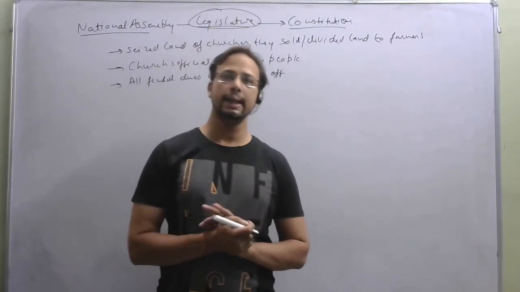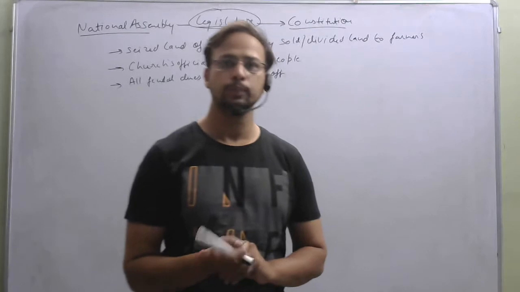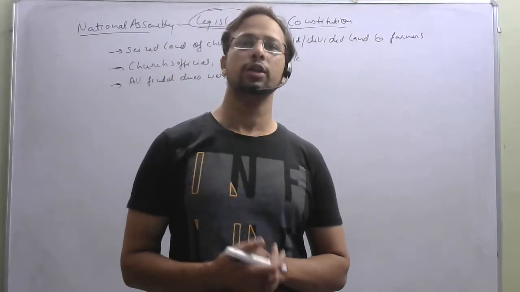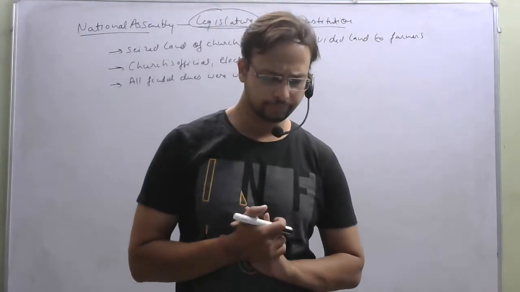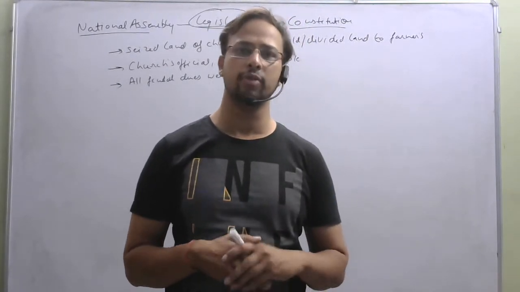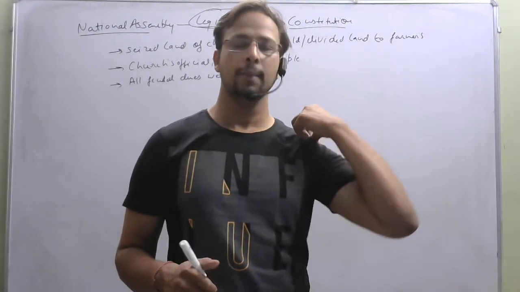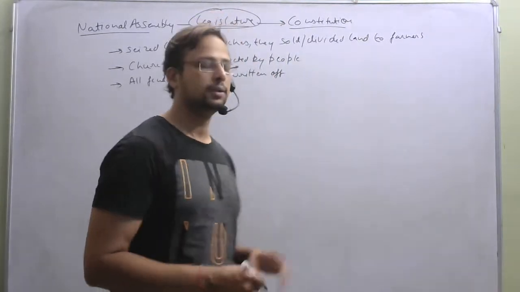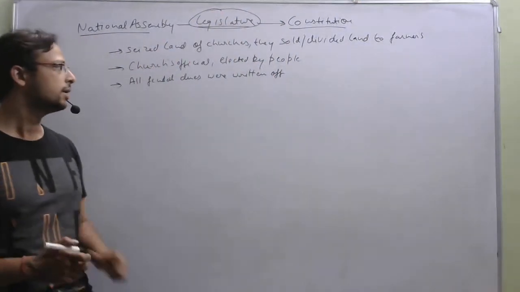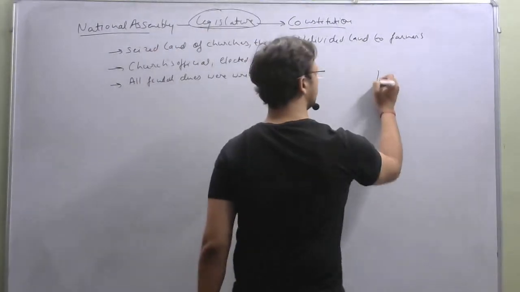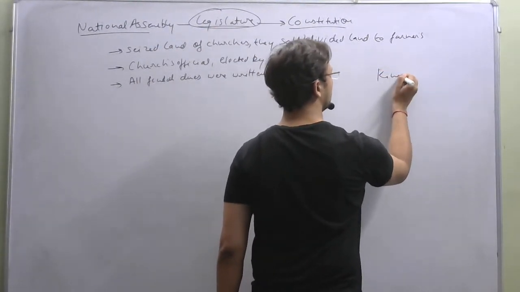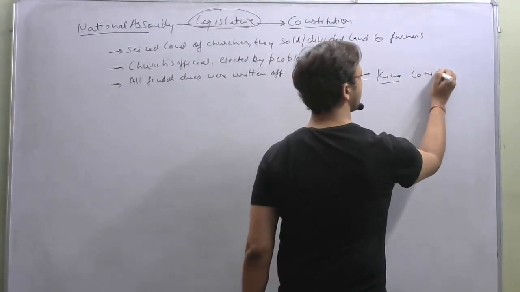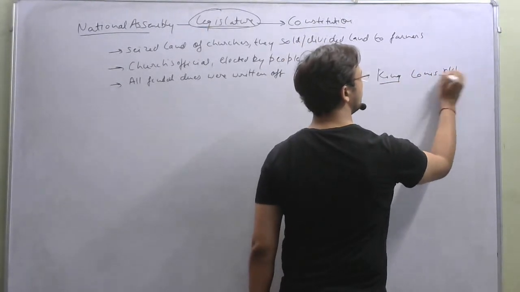So students, I think it is clear what laws were made and what events took place after the constitution was framed. We can also summarize the political structure. First of all there was a king, Louis XVI.